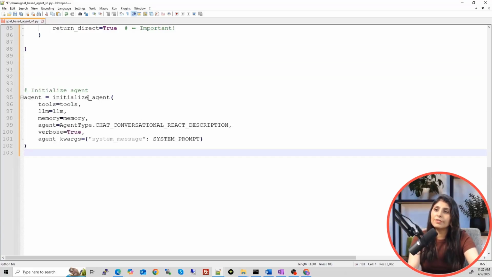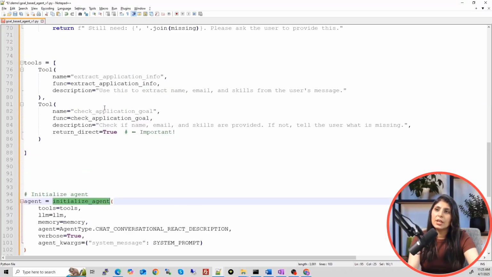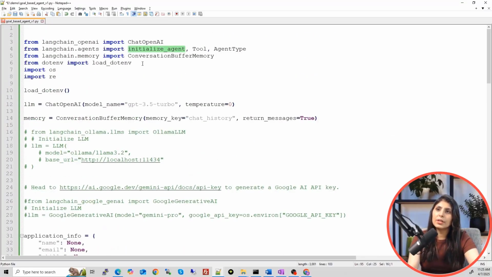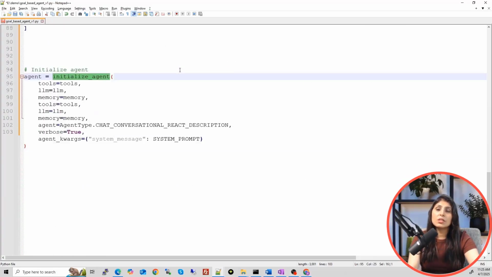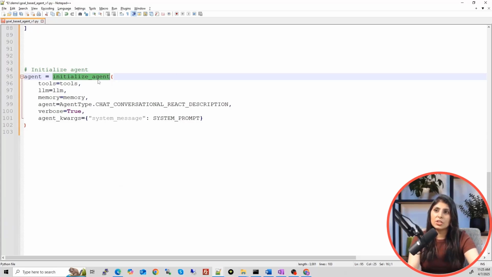So this is how you define agent. Initialize agent. This again we have imported over here. See, right? From LangChain agents we are importing this initialize agent. So this is how you create agents in LangChain.